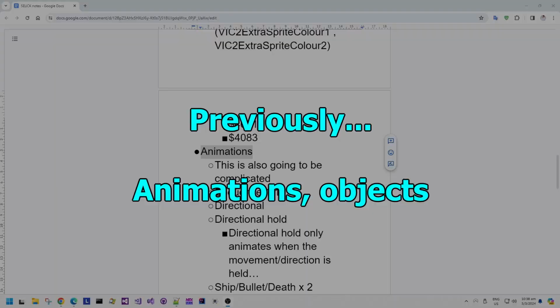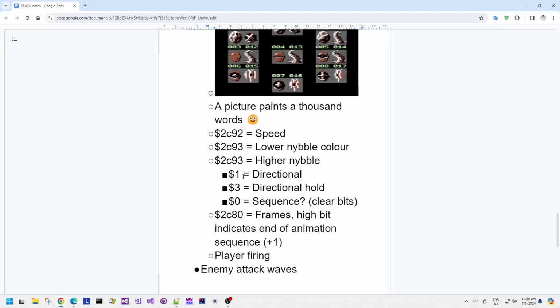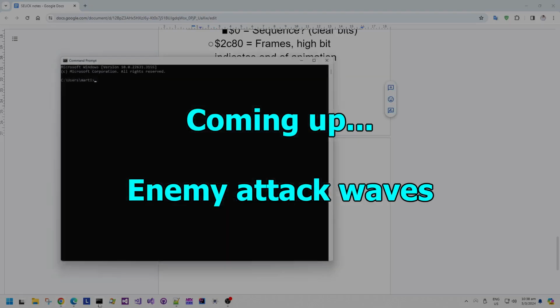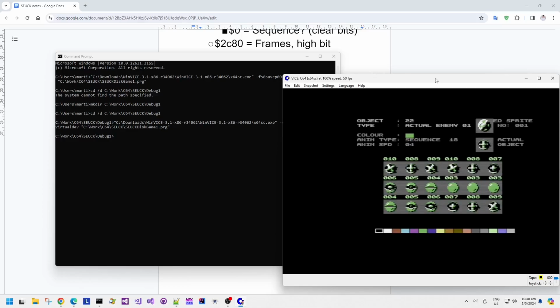full source code. In the previous video, we looked at animations and how to find that complicated information, which led to this documentation here. Now we are going to look at enemy attack waves. Attack waves in SEUCK is where you can take existing enemy animations and then insert the enemy into a particular place in the level and then record some movement.